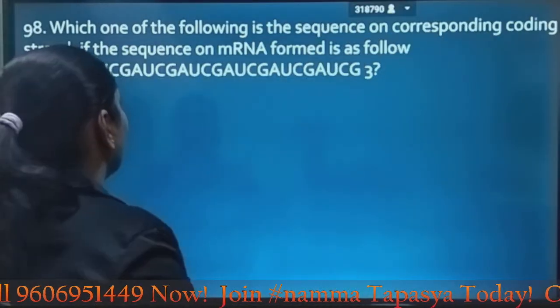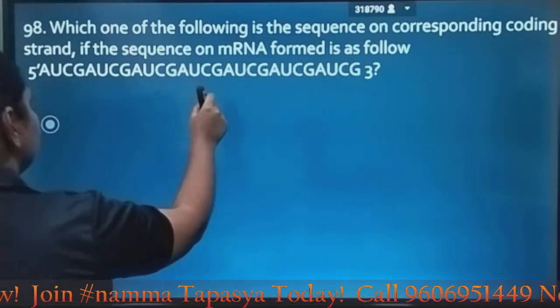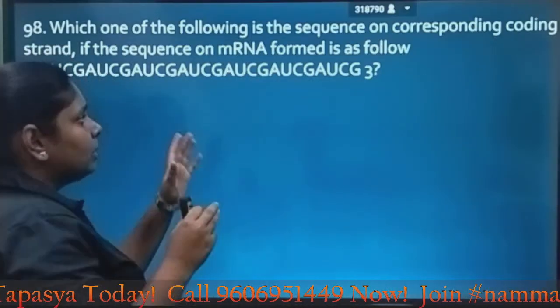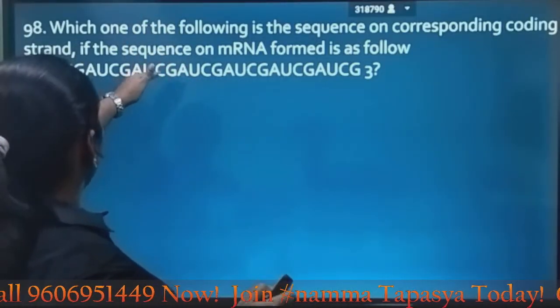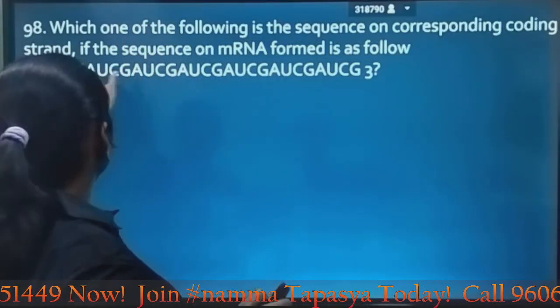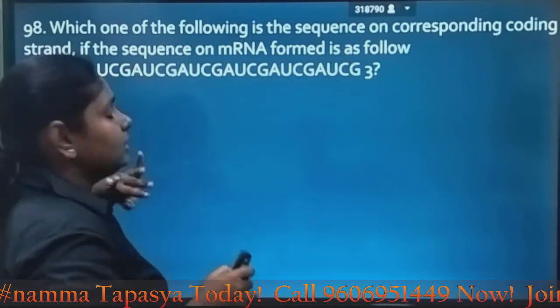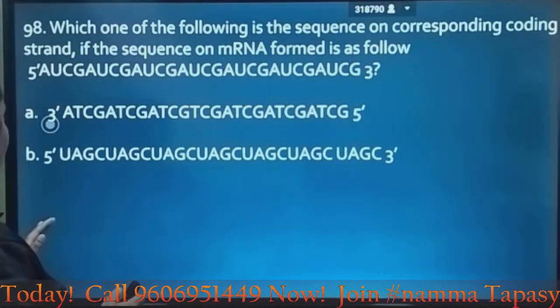Next question: which one of the following is the sequence on the corresponding coding strand if the sequence on mRNA formed is as follows? You have to read the statement. What will be the corresponding code if this is the DNA code? If it is mRNA, what will be the coding? Let's look at the options.